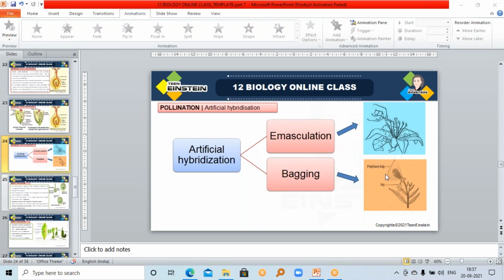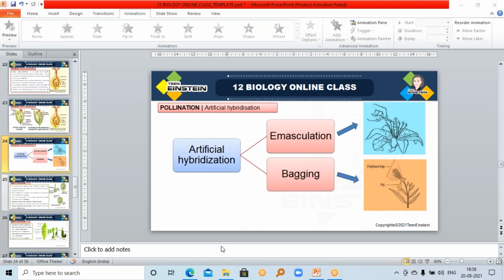You can see here, after emasculation, we are covering that particular flower with a polythene bag or butter paper covers. For small flowers, we use butter paper covers. So that is called bagging. Then we can make sure that only the desired pollen grains are used.